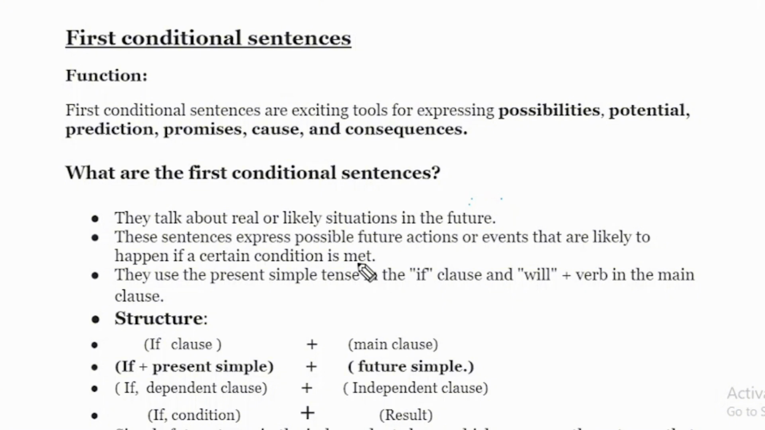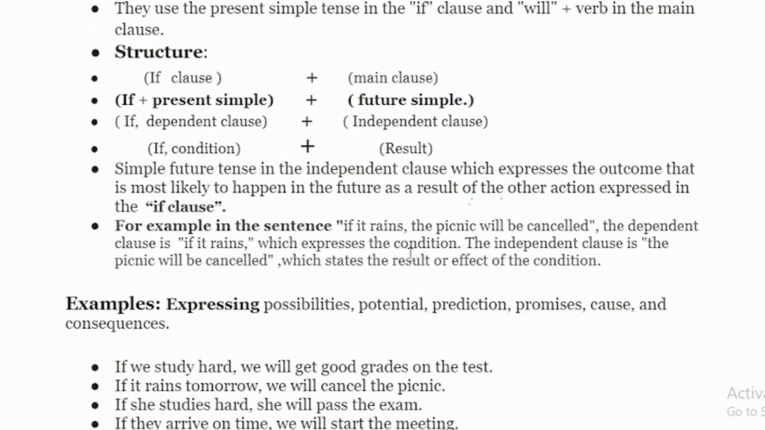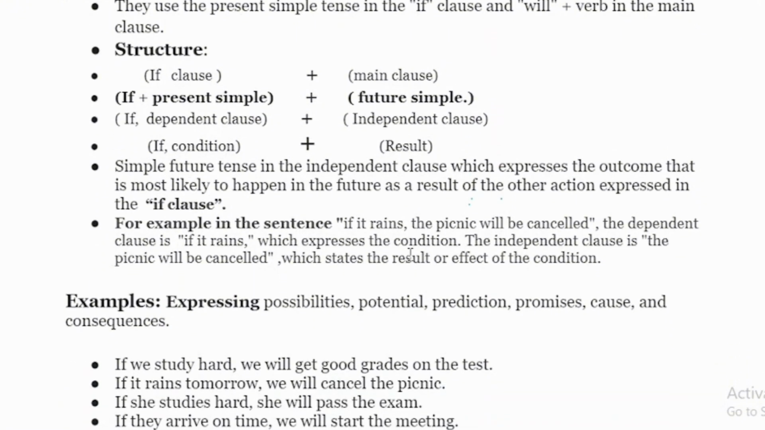So that is the second point, which is very important. So if the conditions are met, then the event or this action will happen in the future. They use the present simple tense in the if clause and will plus verb in the main clause. So now we will see the structure of the first conditional sentence.